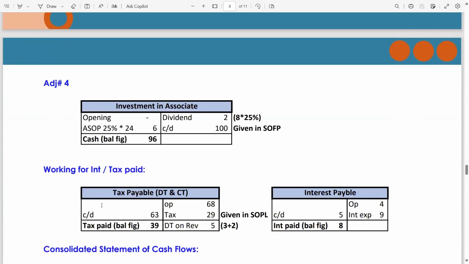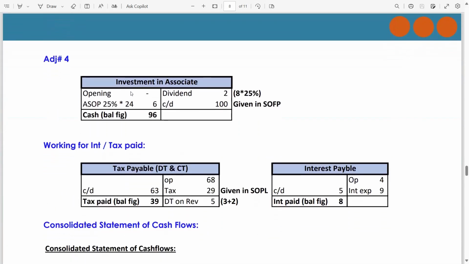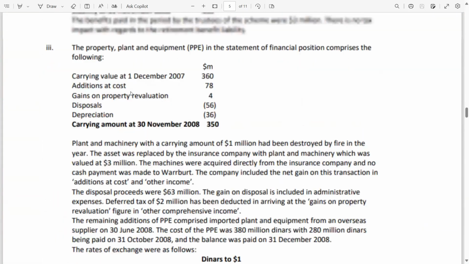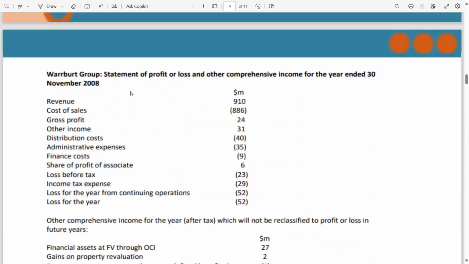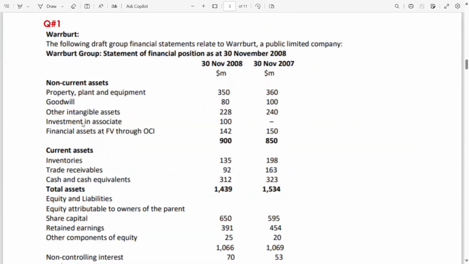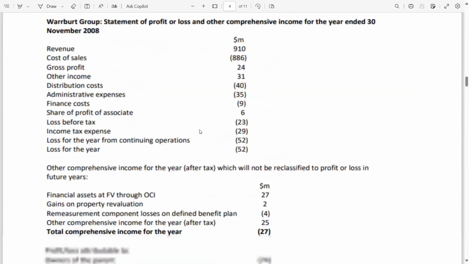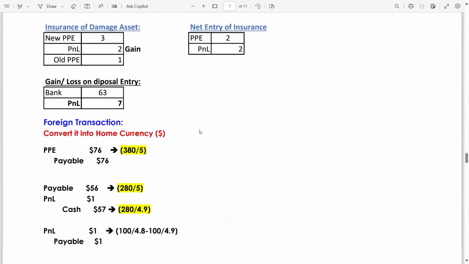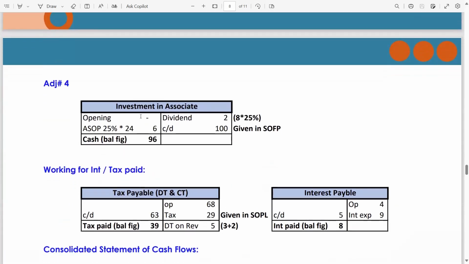Let's see how to calculate the cost of investment. So this is adjustment number 4. Opening, there is no opening. How can you identify if there is opening or closing? Wait a minute. Just scroll above and go to the statement of financial position. Look, investment in associate, there is no opening, but there is a closing of 100. Let's go to the table or the T account again. Look how easy it is. Now there is no opening, but there is a closing of 100. So you have to enter in 100.